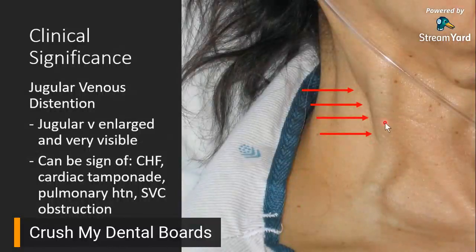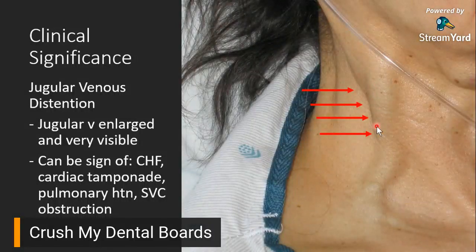So, jugular venous distension. And that's exactly what this is. On a normal person who's healthy, you're not supposed to see any vessel dilated like this or enlarged like this. So, based on this picture, kitang-kita naman, diba? This is your jugular vein right here. It is very enlarged and visible. Okay, nangangalit nga siya. It's enlarged.